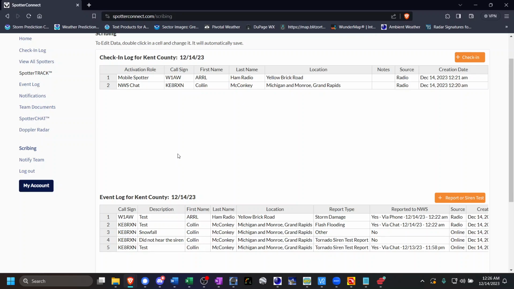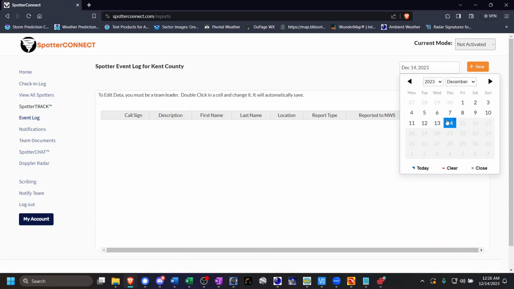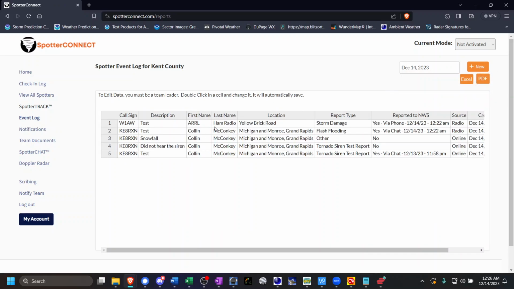Now, if a spotter is following along, they do not see this scribing page where everything is self-contained on one screen. But if they are following along, say, in an event log, once you make the change, that will be reflected in the event log that they can see. So those are the features that you have as a scribe. Once again, you can do everything everybody else can do and then some.